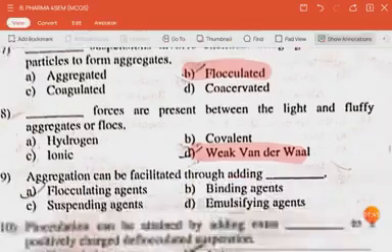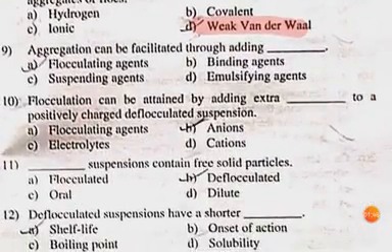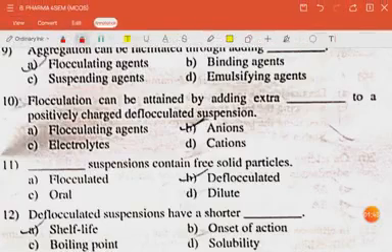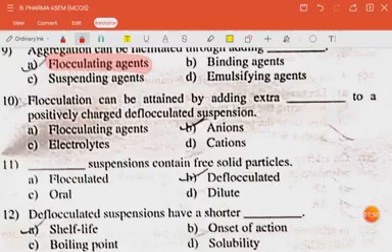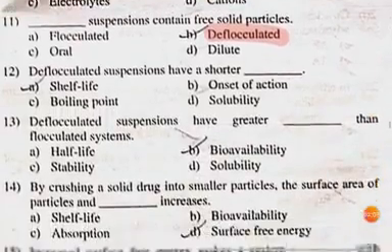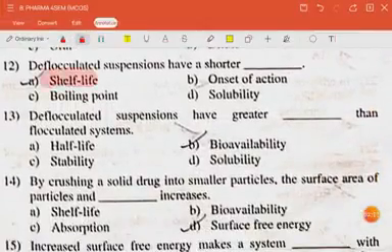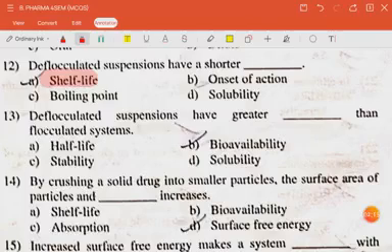The next question is, aggregation can be facilitated through adding flocculating agents. The next question is, flocculation can be attained by adding extra dash to a positively charged deflocculated suspension. The answer is anion. The next question is, dash suspensions contain free solid particles. The answer is deflocculated. The next question is, deflocculated suspension have shorter shelf life. The next question is, deflocculated suspension have greater dash than flocculated system.